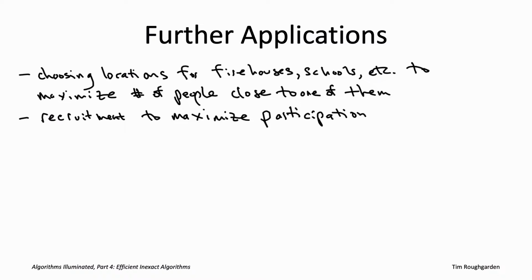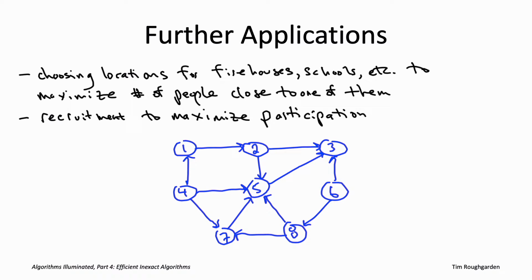So for example, consider this directed graph in blue with 8 vertices. Suppose you recruited vertex 1. Well then, 2 would follow 1 to the event, and then once 2 comes, 3 and 5 would follow as well. So if you recruit 1, you're going to get this whole subset of 4 different vertices showing up at the event. Now, another interesting case is vertex 6.